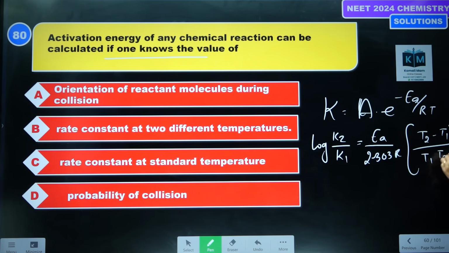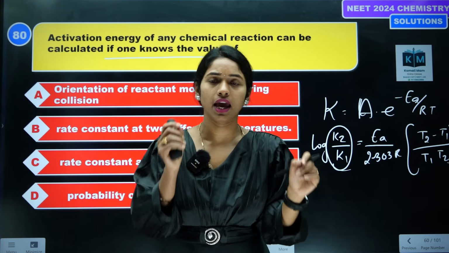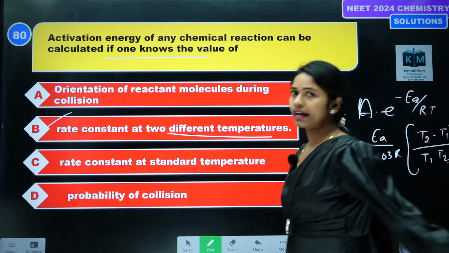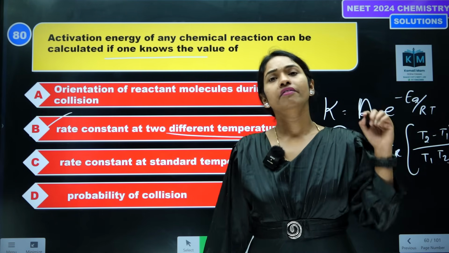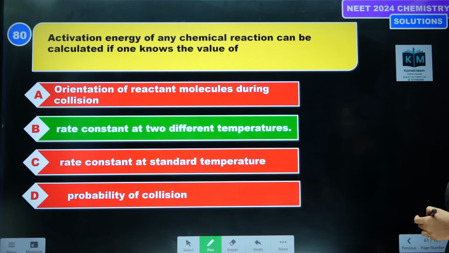So at two different temperatures, if you know the rate constants, or the ratio, we will be able to find the activation energy. Option B is the correct answer.